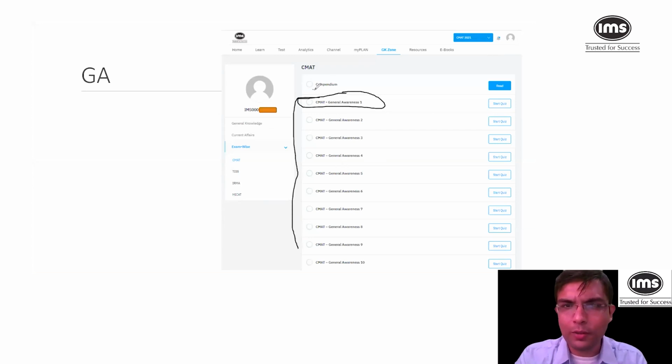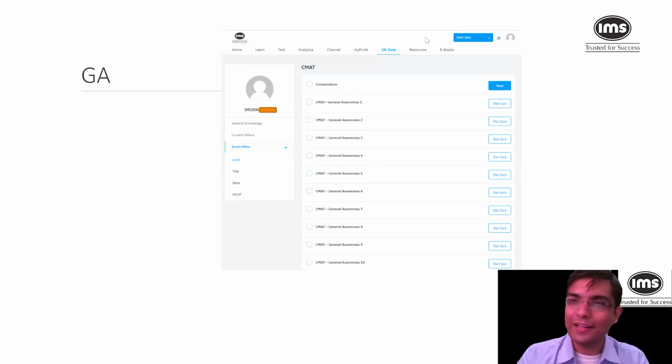Coupled with this compendium, I think in these 18 days that is a very good amount of work that you will do on your GK. Apart from that, if you have reading habits and are reading continuously, that will definitely help you, right? Fine. Good. So I guess some of you knew the answer. I am very happy with that.